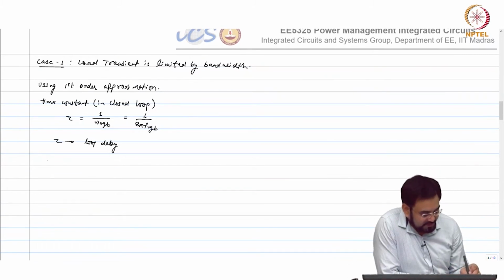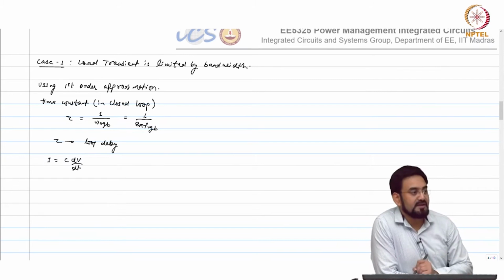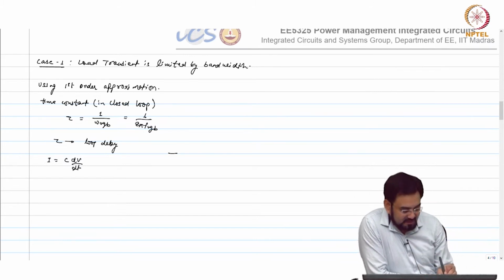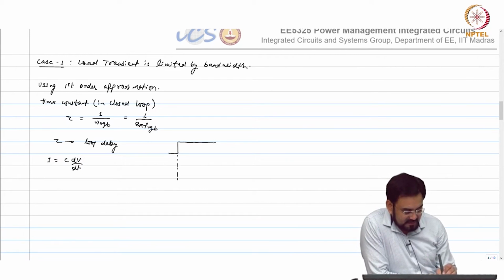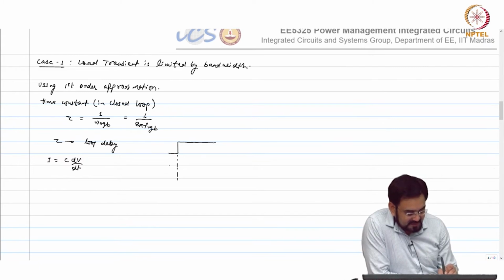So now I know I equal to C dV by dt. Let us say you have a load step. What would happen to the capacitor? Your output will dip and then try to recover.